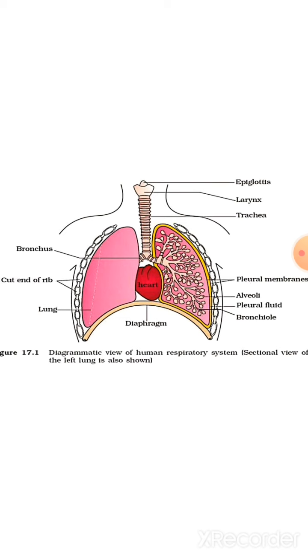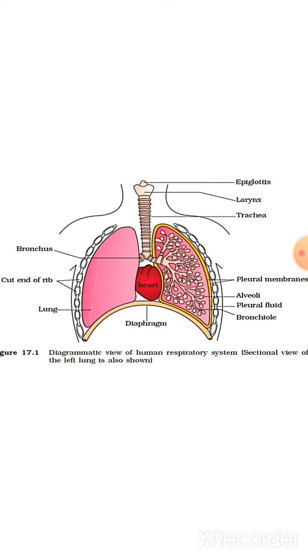And why are these cartilaginous rings present? So your trachea, your windpipe, does not collapse. Otherwise, due to the pressure of air, it would collapse. That's why the cartilaginous rings are present in the trachea, and they prevent the collapse, okay.